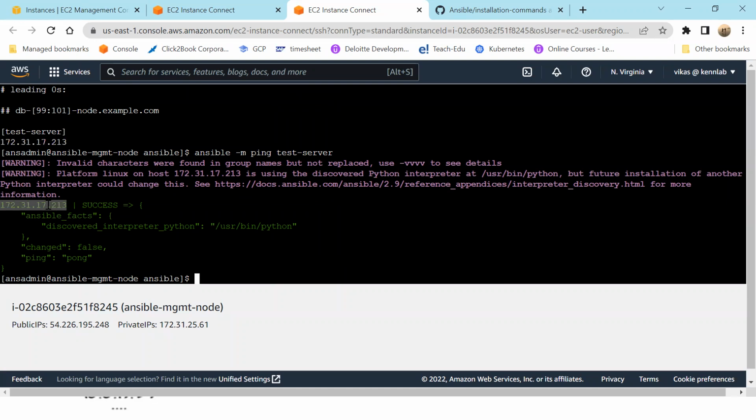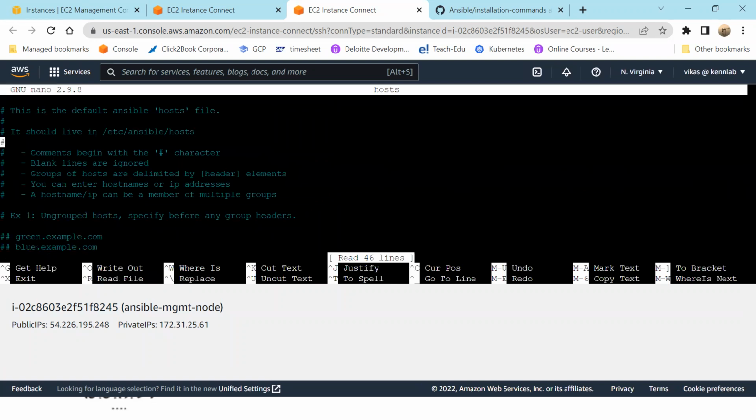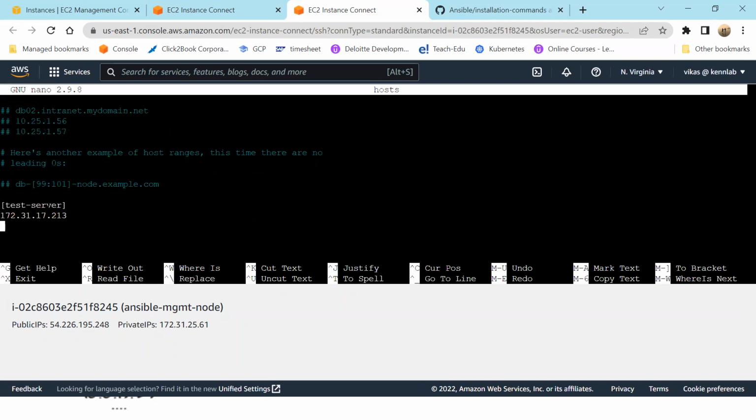Okay. Now let me say I'll give some IP address which is not there. So let me say sudo nano. 172.31.17.221.